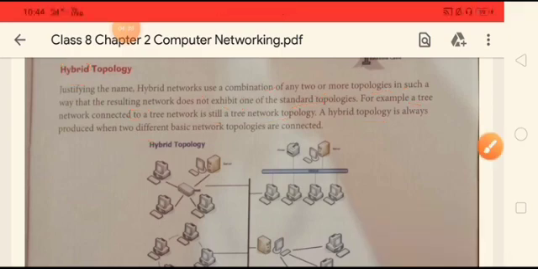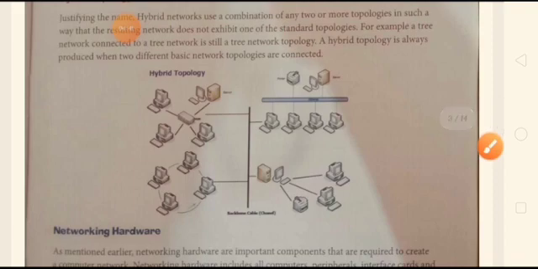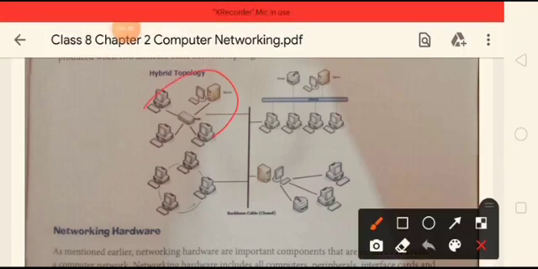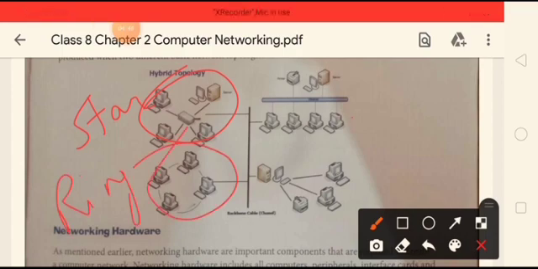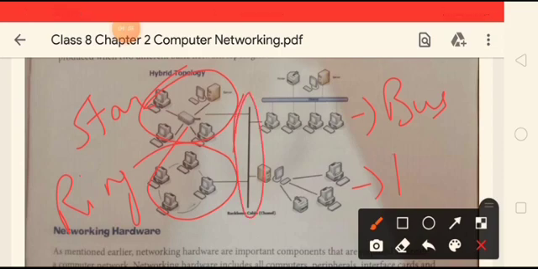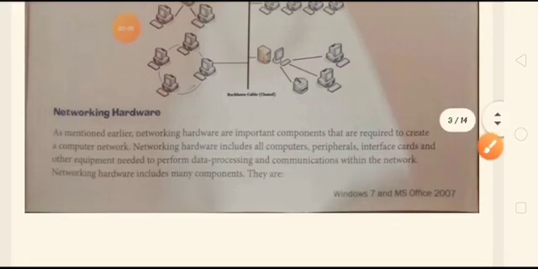So this is what hybrid topology is. See, for example, here it is forming a star network. Here this is forming a ring network, here this is bus. And here you can again say it is also linear or star. These are connected to a main channel, so it is the mixture of all the topologies, and it is known as hybrid topology.